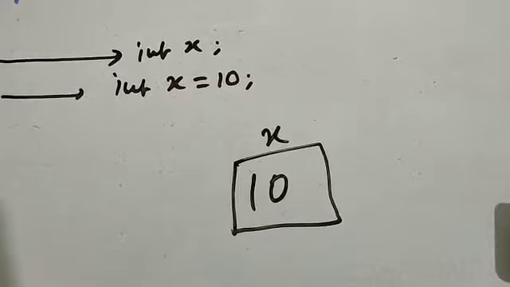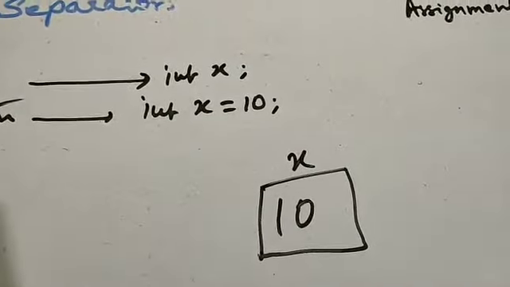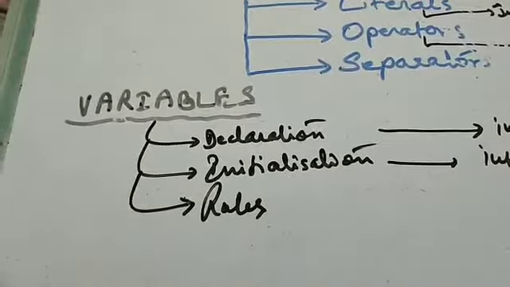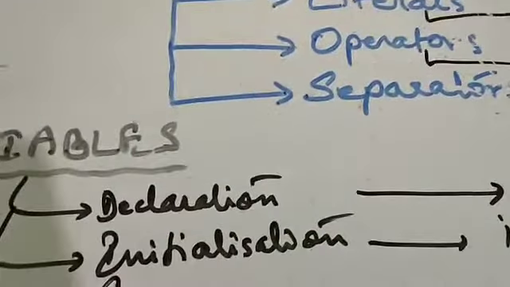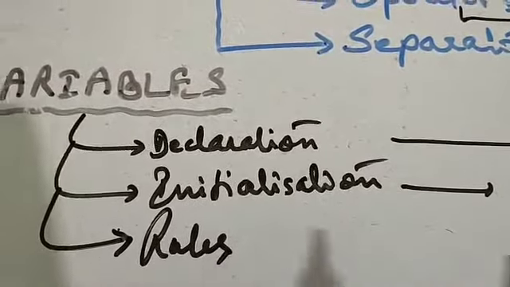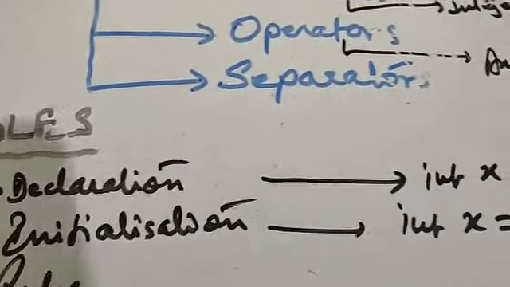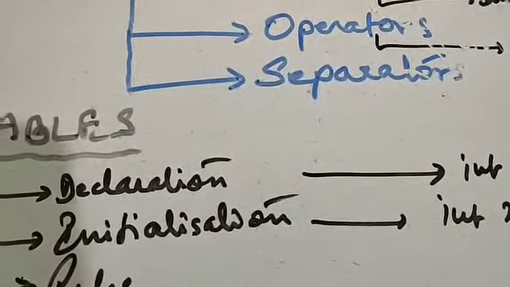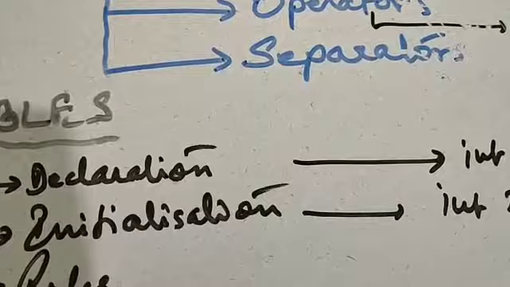Then we move on to the next one. We'll be specific with the variables in this class. Then we have the next one, what is called variable declaration. So what is variable declaration? When we declare a variable, we do not assign values. So remember these two, variable declaration and variable initialization, and how they are different.